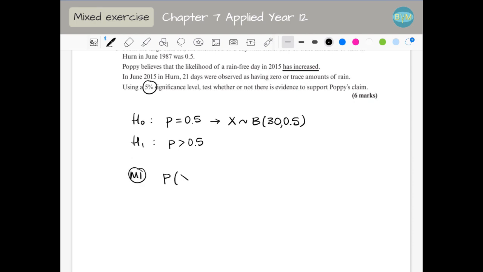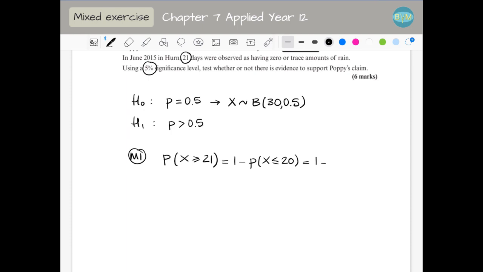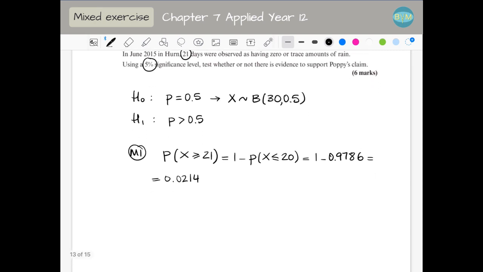The probability of X being greater or equal than the observed value, which is 21, those are the days that are no rain, is going to be 1 minus the probability of X smaller or equal than 20. Remember, binomial distribution in the calculator: some calculators will be able to find this, many you will need to find smaller or equal. So this is 1 minus 0.9786, which is 0.0214.